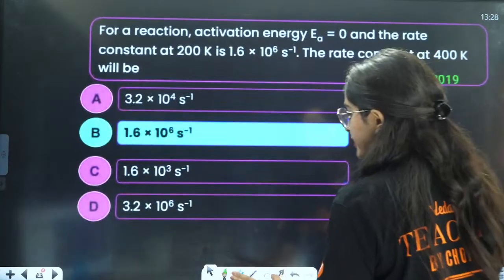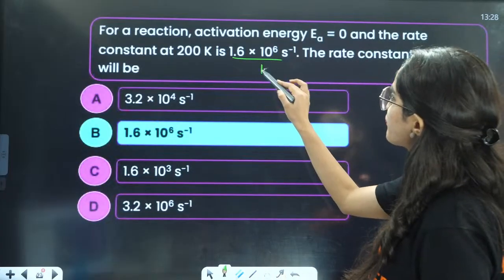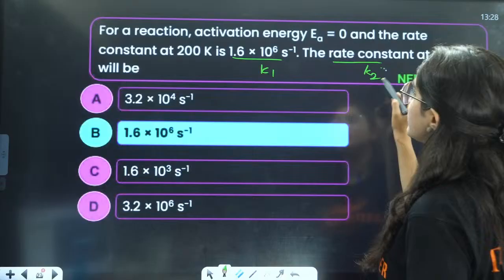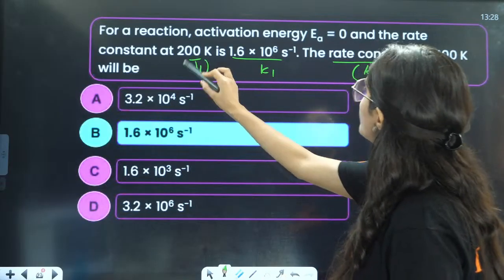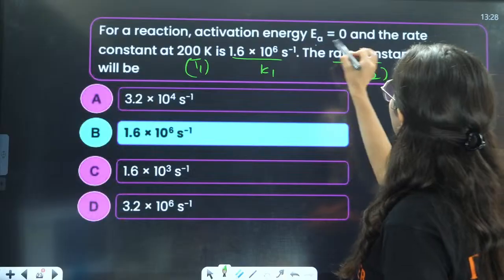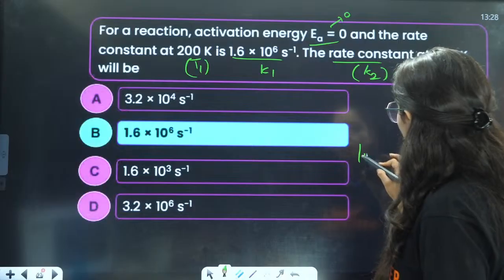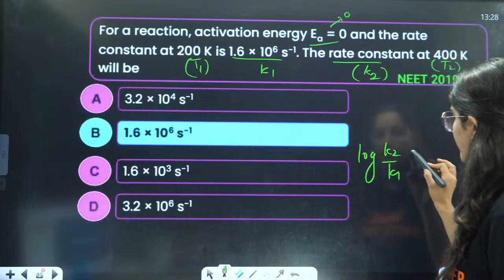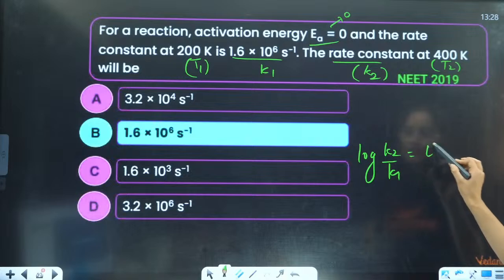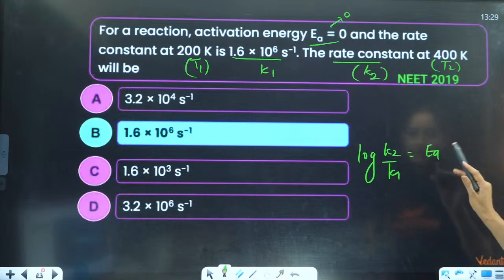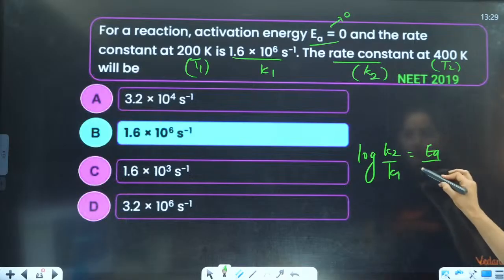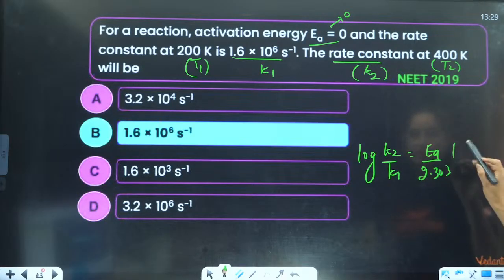They have given you two rates. K1 is given to you, right? K2 they are asking, right? T1 is given to you. T2 is given to you. Ea is going to be 0, right? So just apply this formula. log K2 by K1 is equal to Ea divided by 2.303 into (T2 minus T1) divided by (T1 into T2), right?